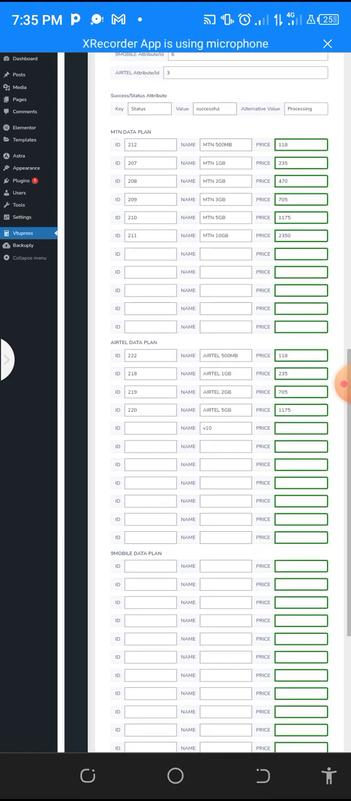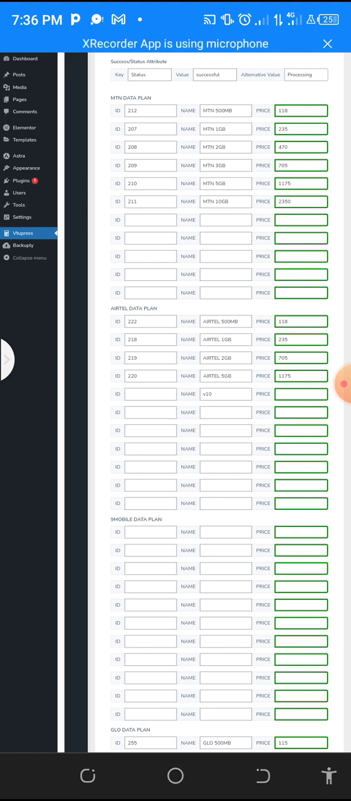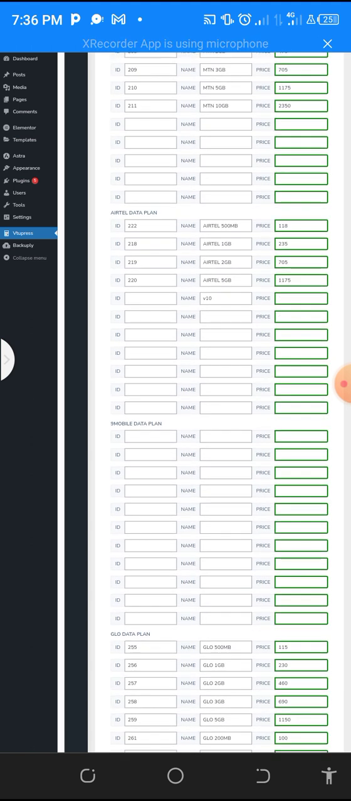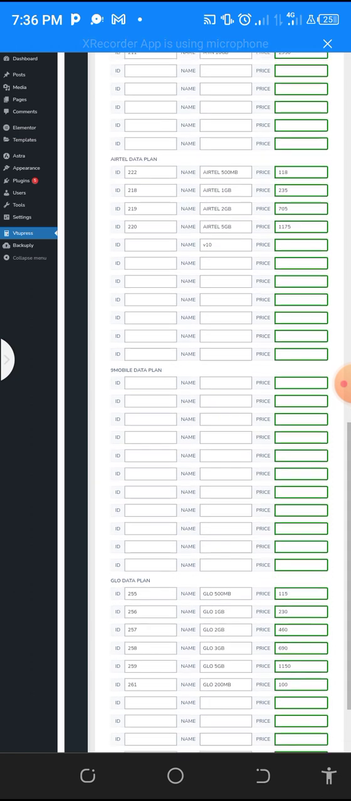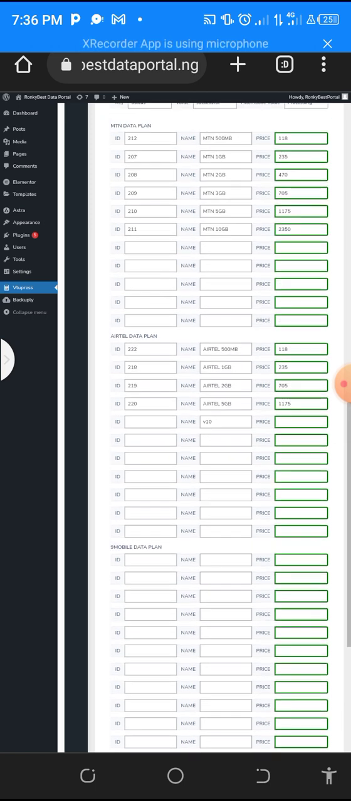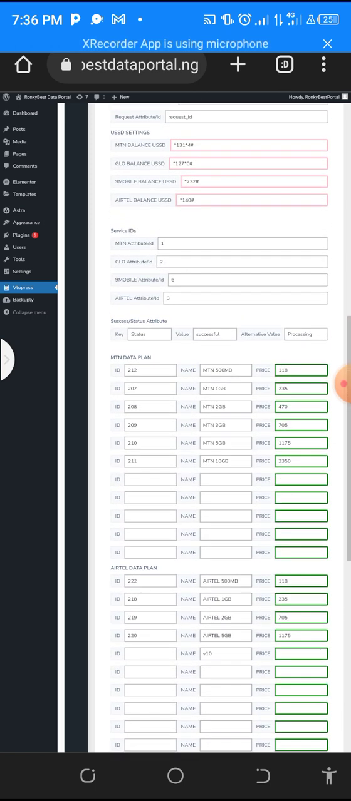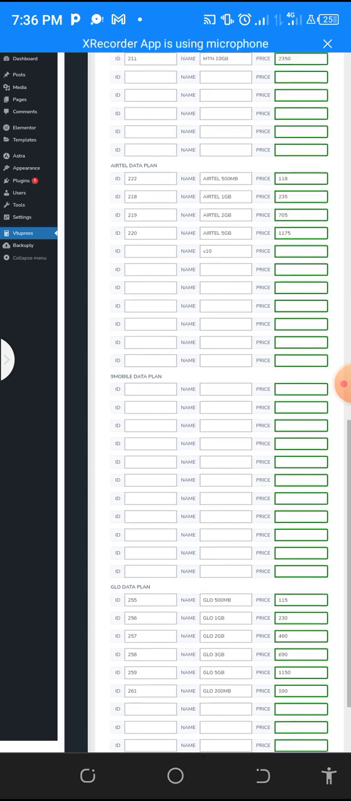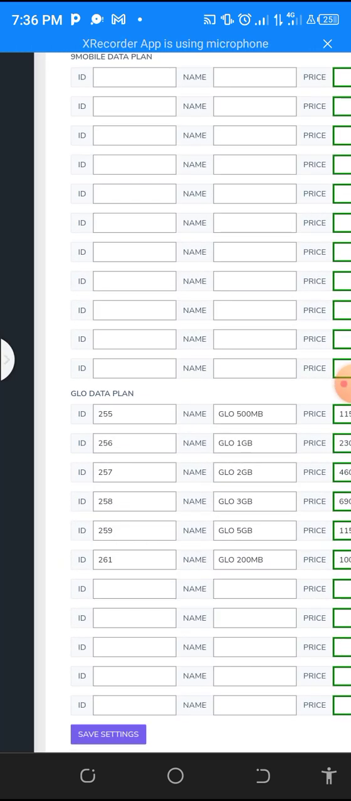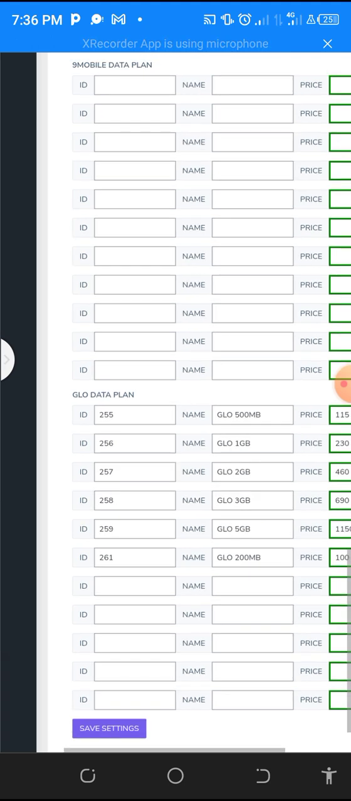Then Airtel also has corporate gifting. You check, you come and fill the forms. Now 9mobile doesn't have it yet, although by the time you get to your website, it might have been made available. If it is available, you fill it. Then Glo has corporate gifting, then you fill it. Then after you have filled everything, oh sorry, don't also forget that when you fill everything, you click the save button.